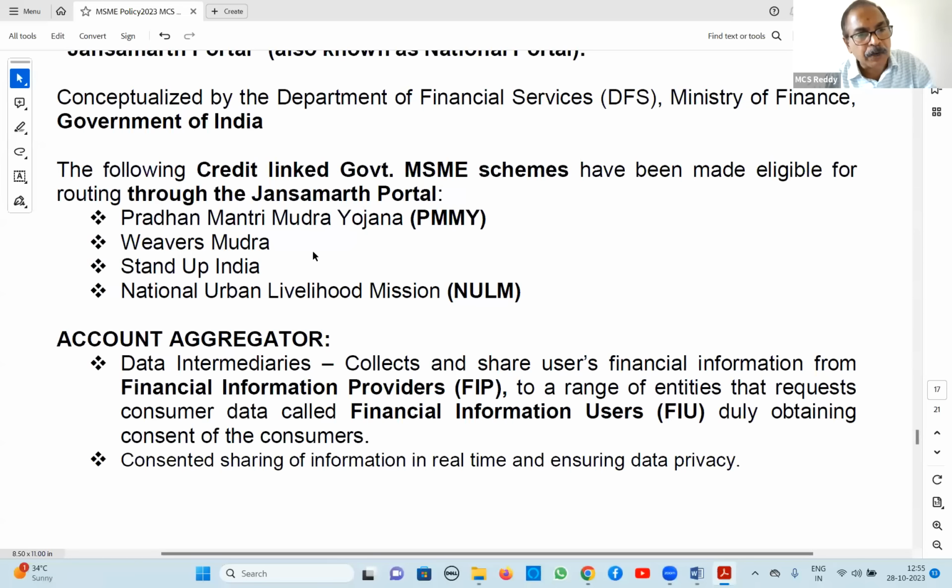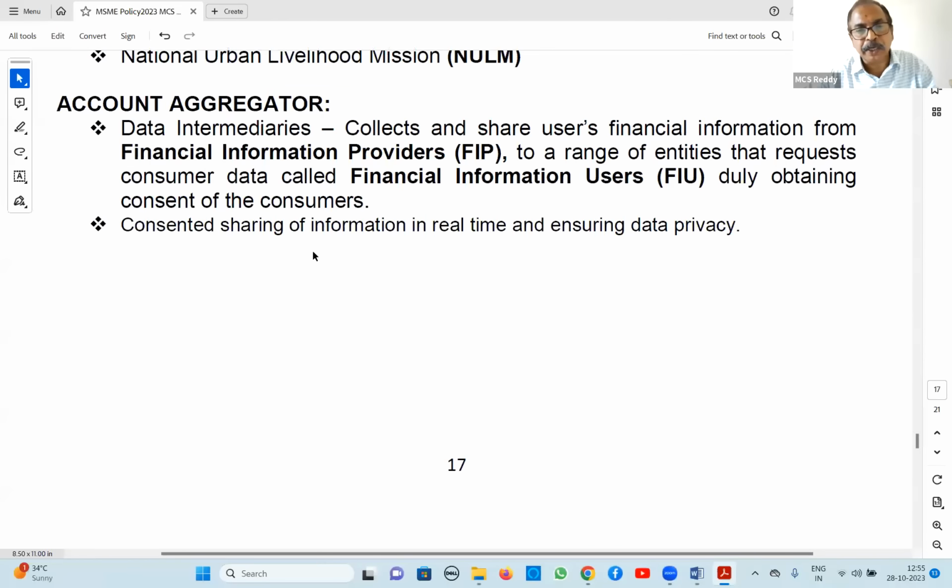Here they take consent from borrowers, that is corporate customers, for giving information to banks. This is what is called consented information providing, consented sharing of information. So the aggregator concept has come recently. Account aggregators.